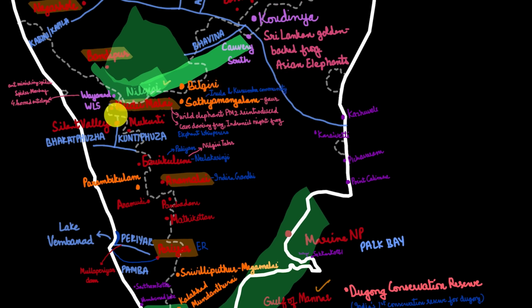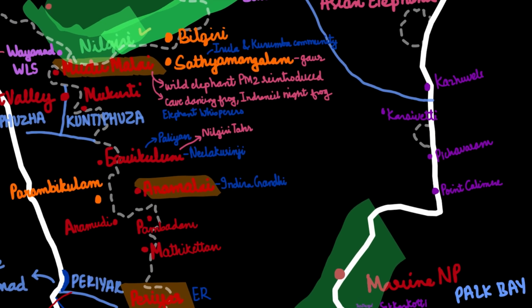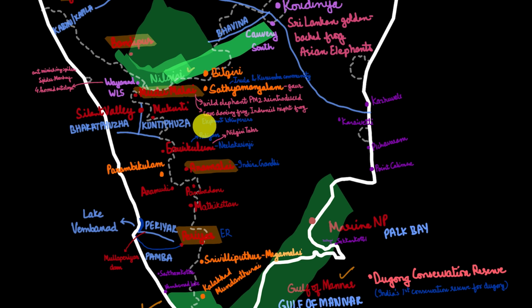Then the Mudumalai National Park as well as Tiger Reserve. It is known for the wild elephants, and the wild elephant PM2 was reintroduced over here in Mudumalai. Also the cave dancing frog, Indian night frog. This was in news recently. And the movie, The Elephant Whisperers, was shot over here in Mudumalai. The Elephant Whisperers was a Netflix documentary about the coexistence of elephants as well as the villagers over there. So it's a must watch. Do give it a watch.